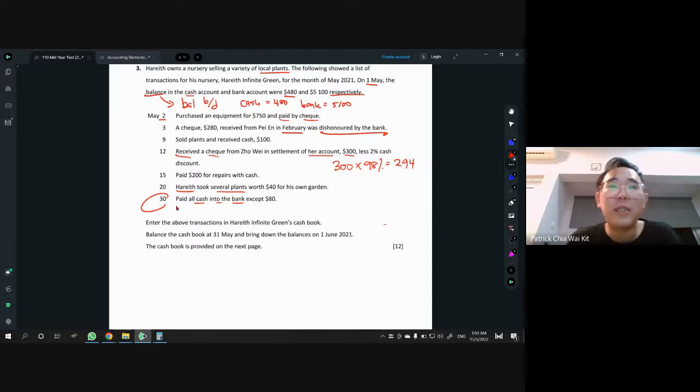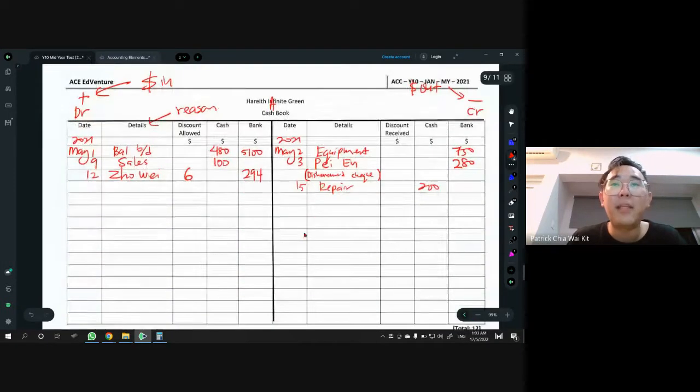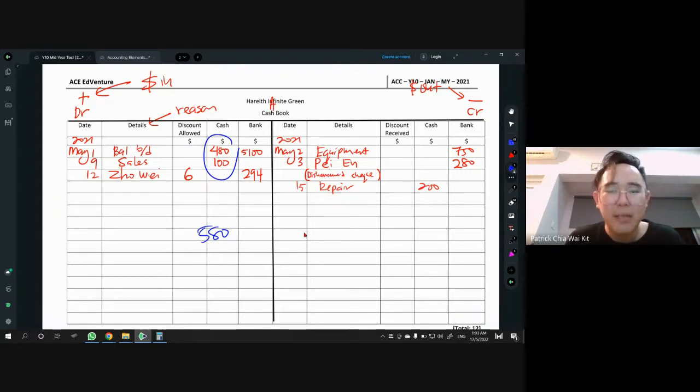Okay, so how to do this? Just go to money in. Just look at your money in part. So how much money do we have in cash? We have these two, which is 580 cash that we have. And how much have we spent so far? Under cash, we spent 200. So what happens now is take 580 minus 200.